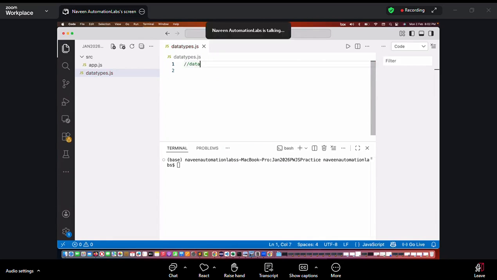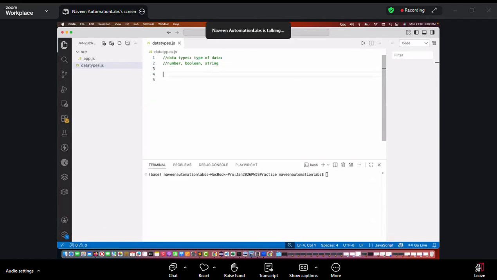So we are going to talk about the data types. Data types means the type of data. It could be a number also, right? It could be a Boolean also. It could be, for example, a string value also, for example, like this.